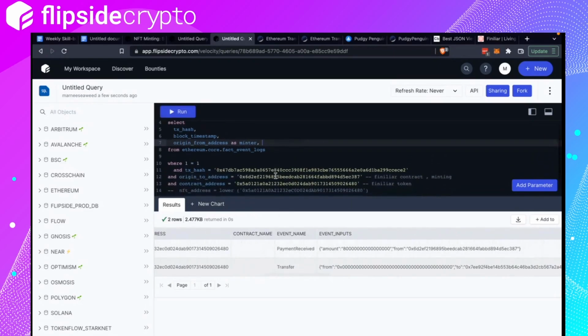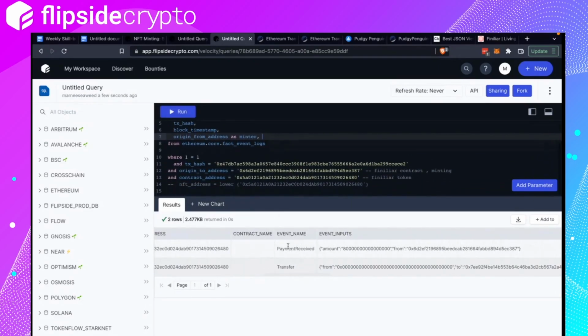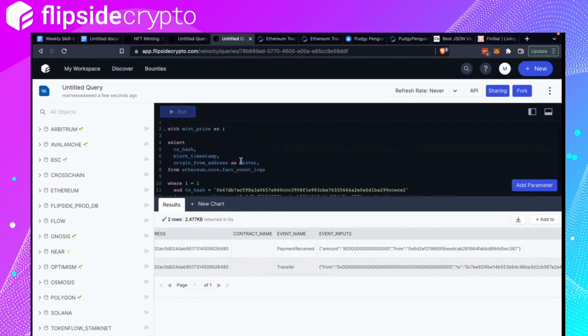And because we want this first row, we can just specify the event name, right? So event name equals payment received, and you want the amount. So event inputs amount. This will give us the 8, whatever this value is, divided by 10 to the power of 18. This is how you do it.